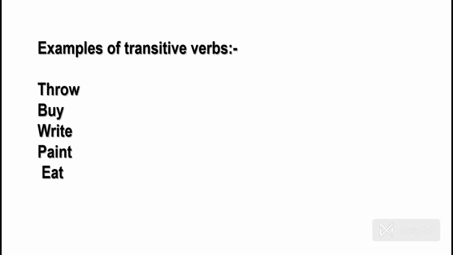This was rule number 1. Now let's come to the second hint to find out whether it is a transitive or intransitive verb, and that is, let's try to convert it into passive. I throw the ball. The ball was thrown by me. See, ये verb अपने passive में भी convert हो रहा है. That is another hint to know that this is a transitive verb. Let's take the verb eat. We all know that eat is a verb. Let's convert it into passive voice. I eat an apple. The apple was eaten by me. हम इस verb को passive में convert कर सकते हैं. That means it is a transitive verb.